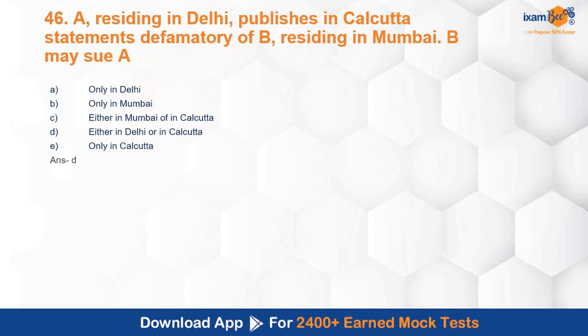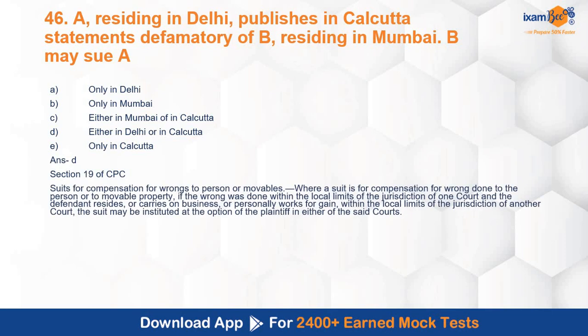Relating to defamation. B, either in Delhi or in Calcutta. Section 19 of CPC talks about suits for compensation for wrongs to person or movables. So whenever you are filing a suit for compensation for wrong done, can be to a person and to a movable property, इसमें defamation भी covered है. So it will be carried out in the places where the person resides, defendant resides basically, or carries on business or personally works for gain within the local limits of that jurisdiction.